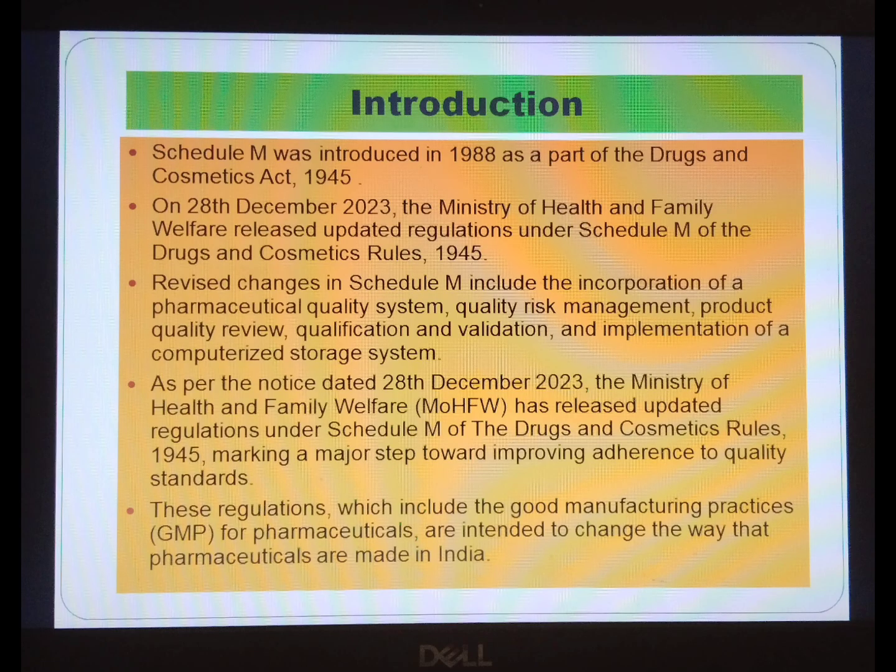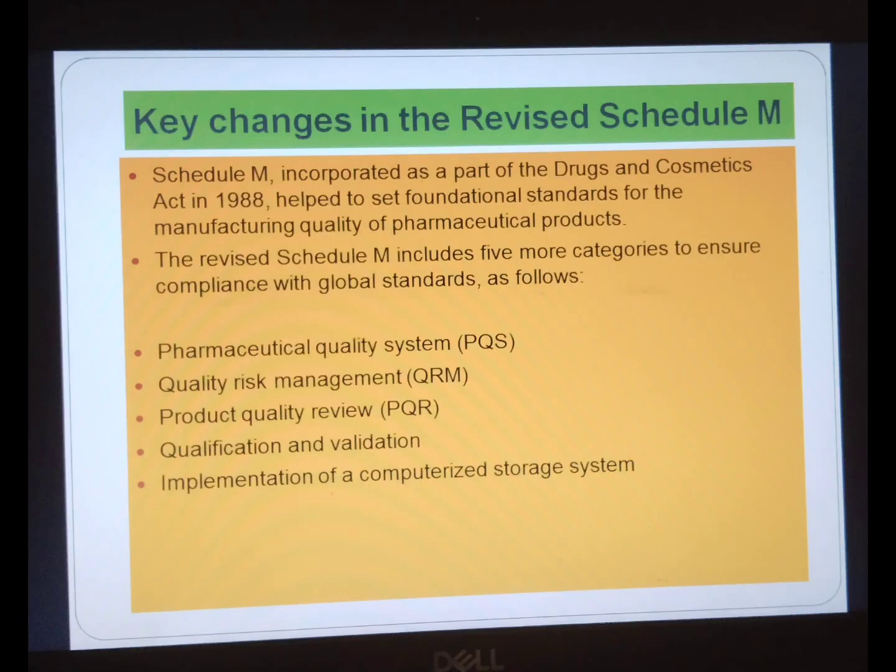Key changes in the revised Schedule M. Schedule M, incorporated as a part of D&C Act in 1988, helped to set foundation standard for manufacturing quality of pharmaceutical product. The revised Schedule M includes 5 more categories to ensure compliance with global standard as follows: pharmaceutical quality system, quality risk management, product quality review, qualification and validation, implementation of a computerized storage system.